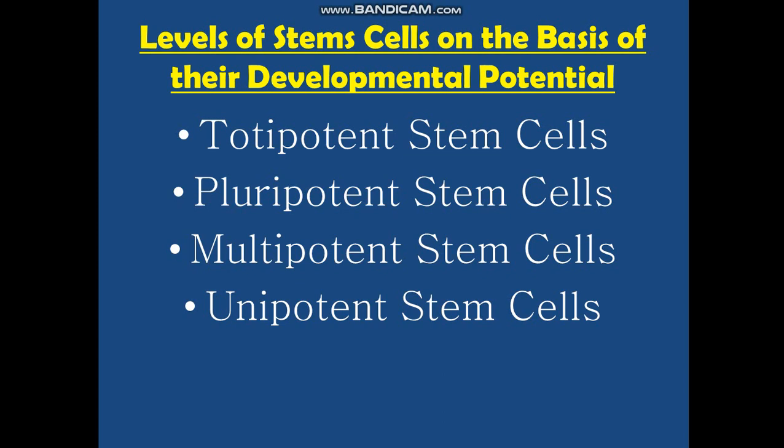Clear? With examples. This question comes for a long answer type, and here you need to describe each one of this along with proper examples. Levels of stem cells on the basis of their developmental potential. If types of stem cell come, you will be writing down about adult stem cells and embryonic stem cells. But when developmental levels of stem cells come, you will write down about totipotent, pluripotent, multipotent, and unipotent stem cells. Clear?